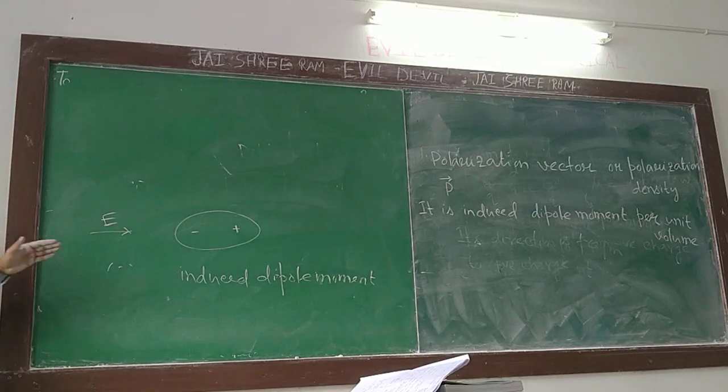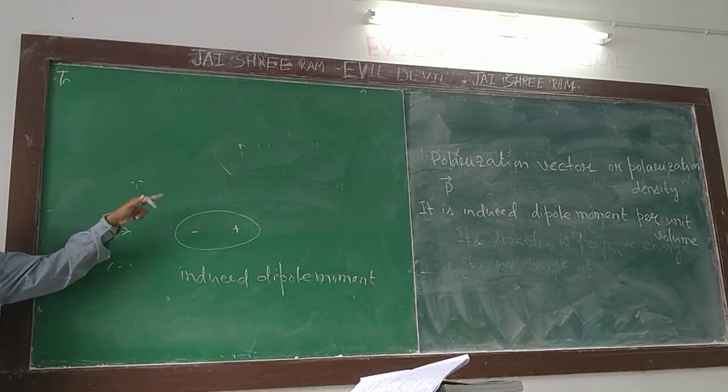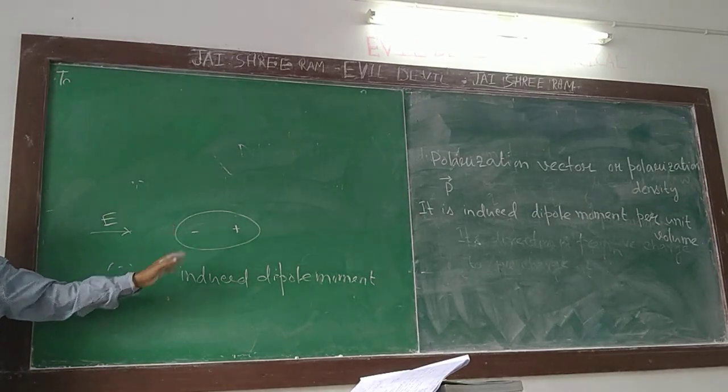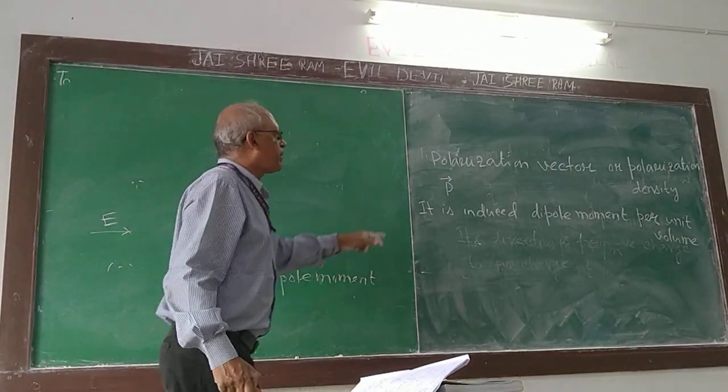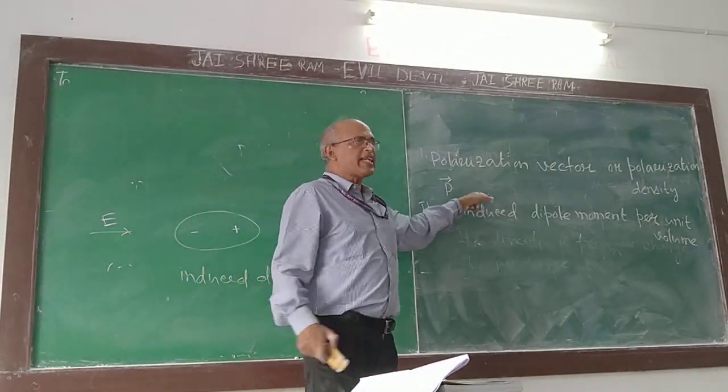Understand? The more the electric field, the more the induced dipole moment. P is a vector.